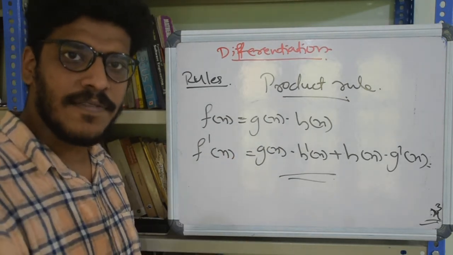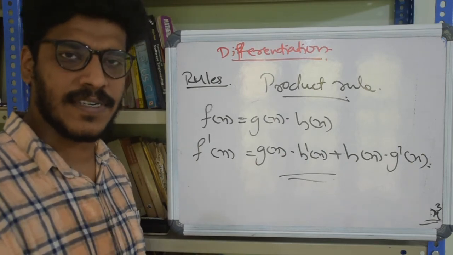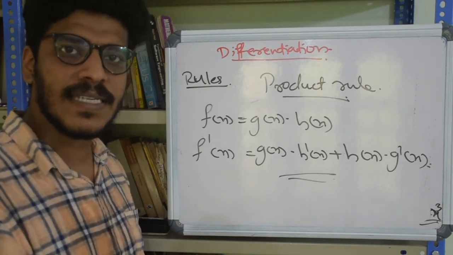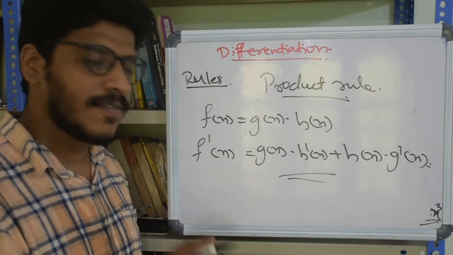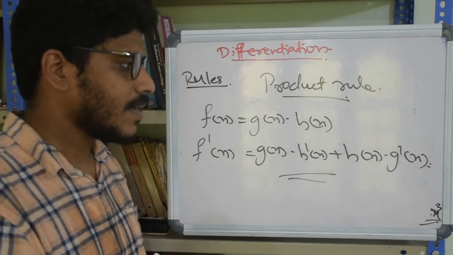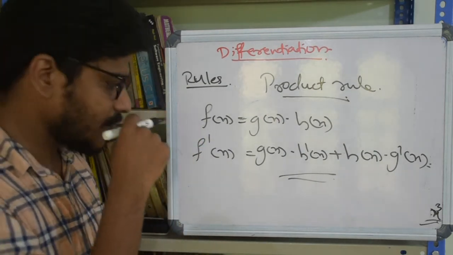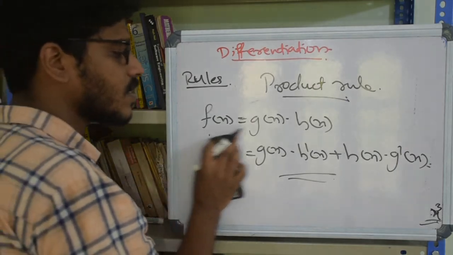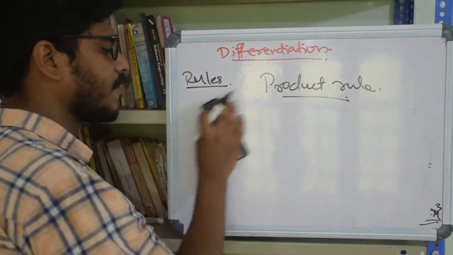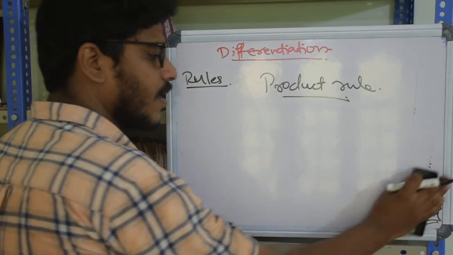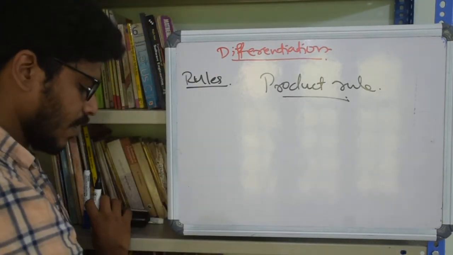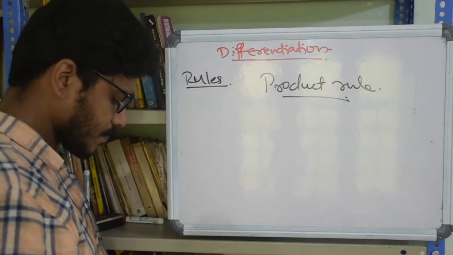That is the rule. First function into derivative of second function plus the second function into derivative of the first function. Okay, this is to be remembered. This is way more important than all other rules, and this will have a wide application in our future calculations and all. So let's see an example.